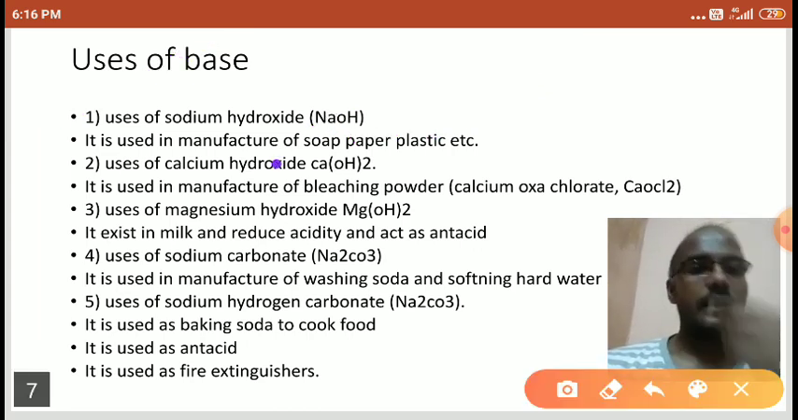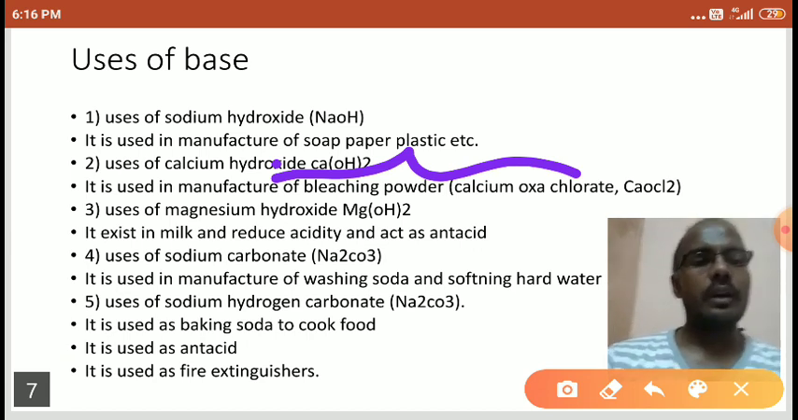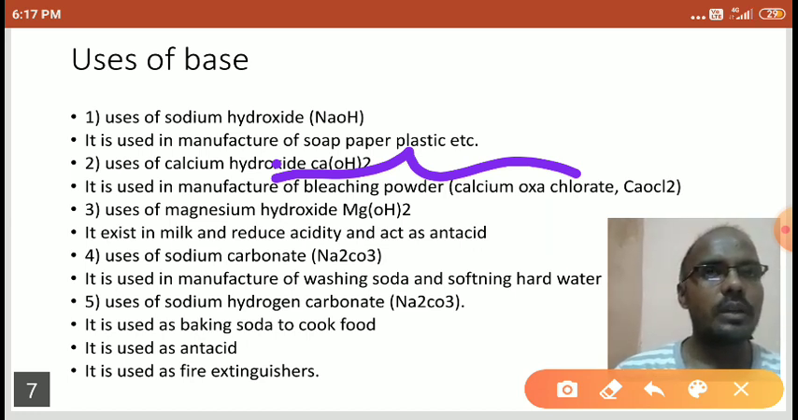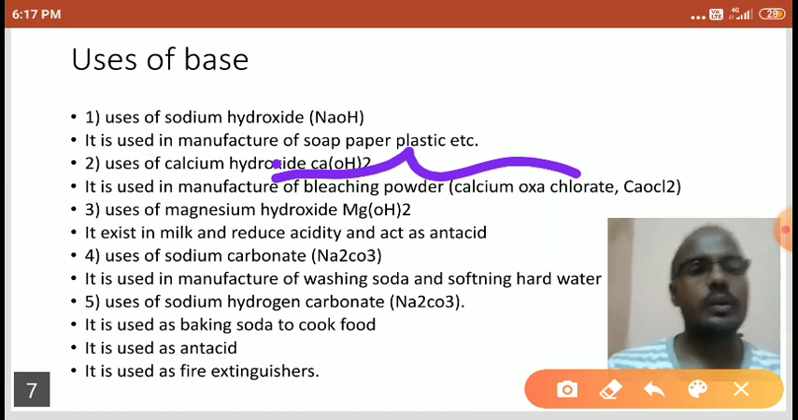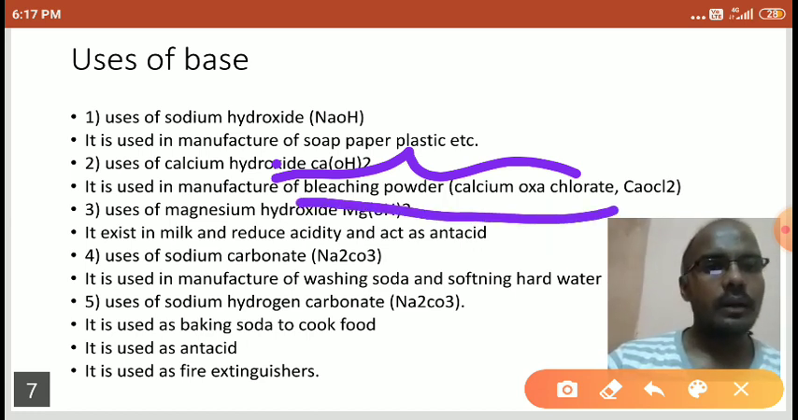Next, calcium hydroxide. It is used in the manufacture of bleaching powder. Bleaching powder is one of the antiseptics, students, and it kills germs as a disinfectant. These bleaching powders are used for the purpose of water purification. Right? So calcium hydroxide is used to prepare the bleaching powder. It is used for purification of water. It acts as a disinfectant. Right students? Disinfectant.